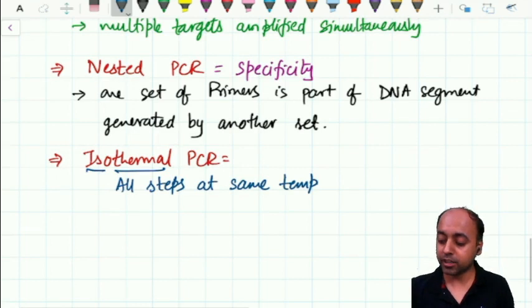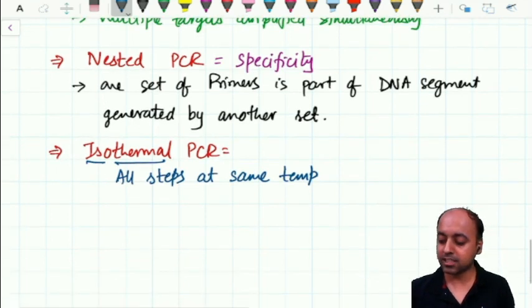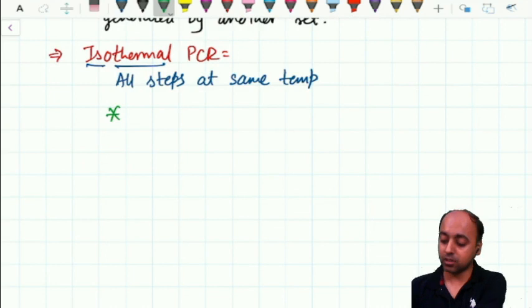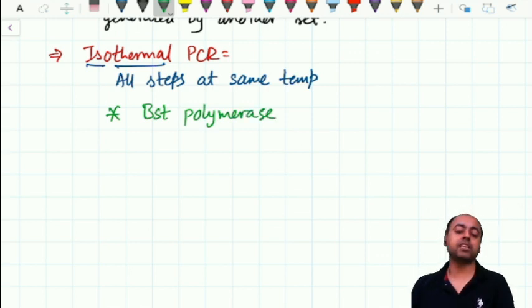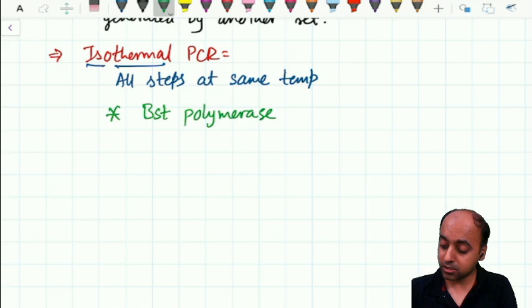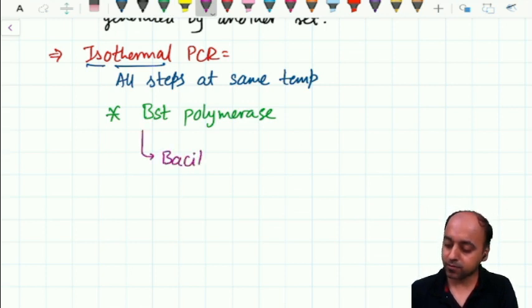The very important requirement for this is a special polymerase, which is the BST polymerase. BST stands for Bacillus stearothermophilus.